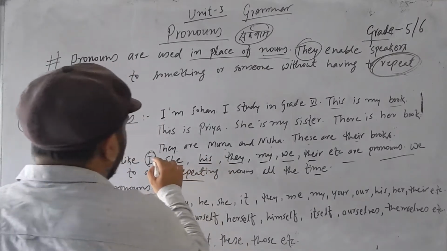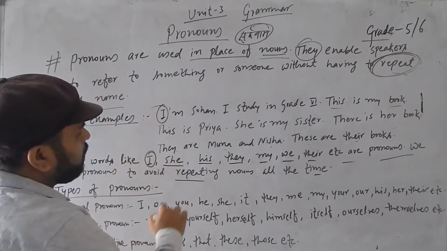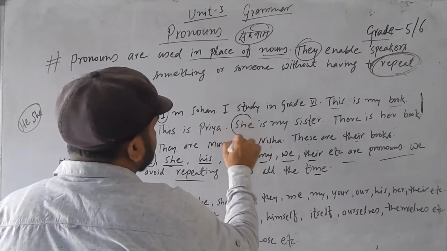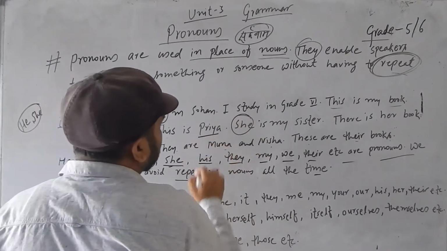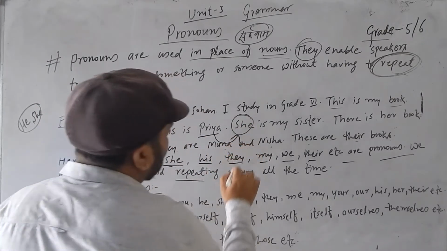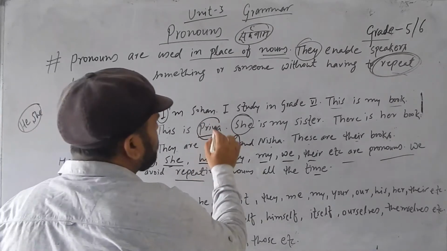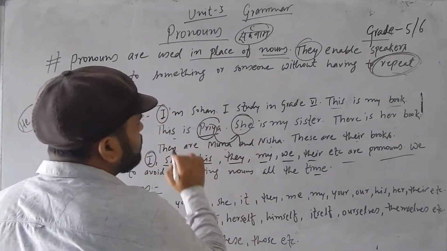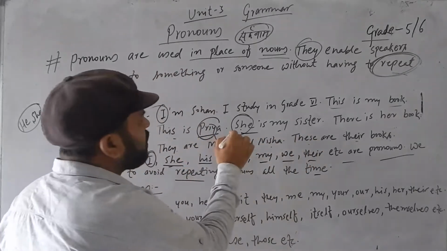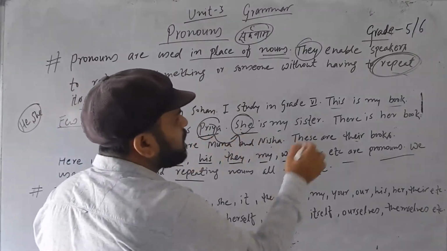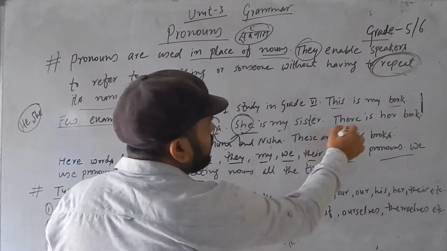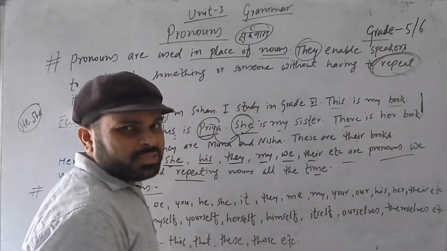Now check. See, instead of Priya, here, what has been used? Priya को ठाउँमा यहाँ के आयो? This is Priya and she is my sister. You could have written here, this is Priya, Priya is my sister. There is Priya's book, like these things.